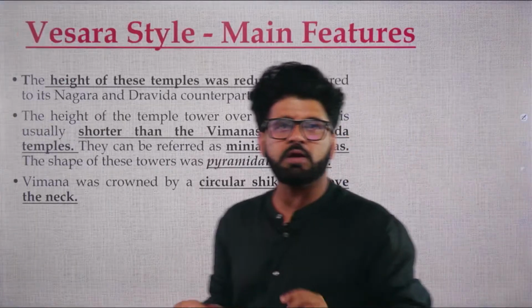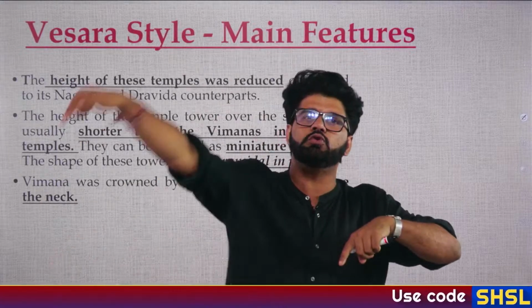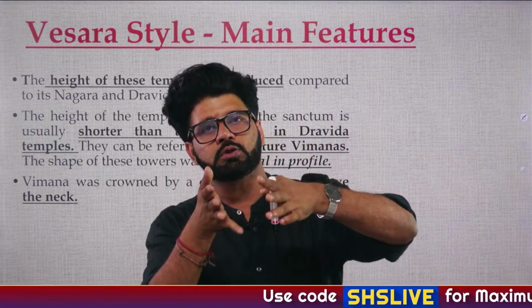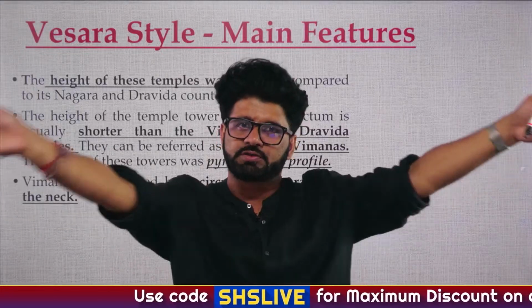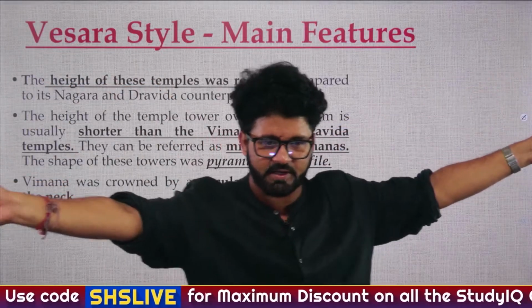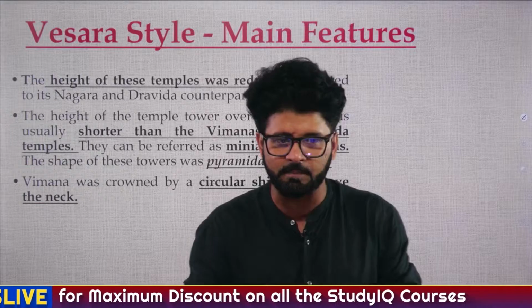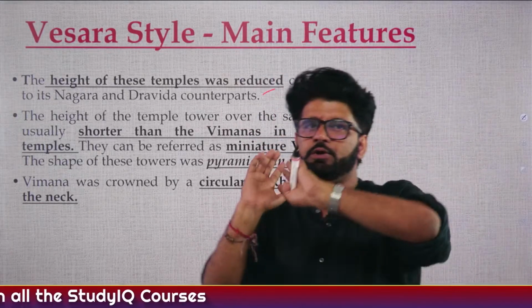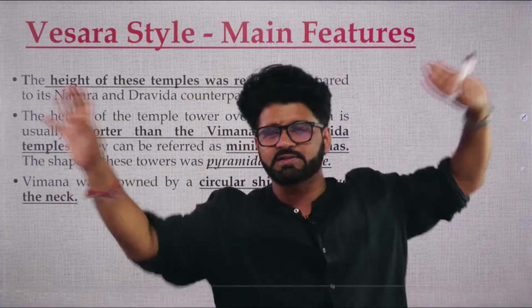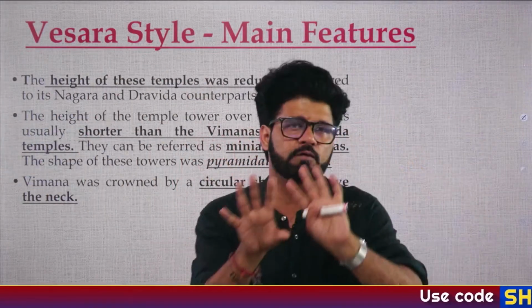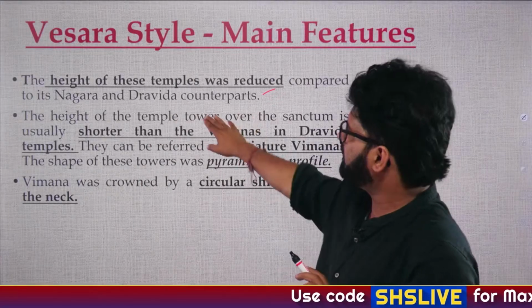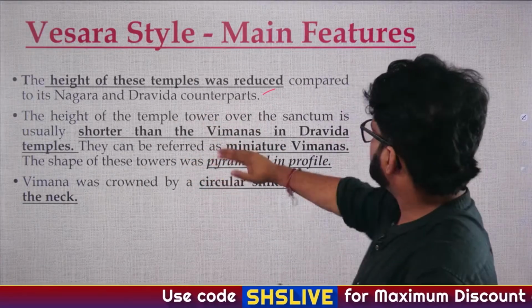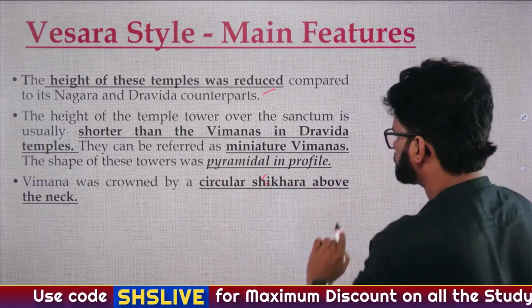Sarvato Bhadra was what? That you can do circumambulation around the Garbhagriha, and you can also access Garbhagriha from all four sides. It has a gate on all four sides, right? Very good, Manisha. So Vishra style height is generally reduced. Why? Because they don't have Vimanas like South Indian style. They are generally following the Shikhara of North Indian style. So their height is comparatively reduced.